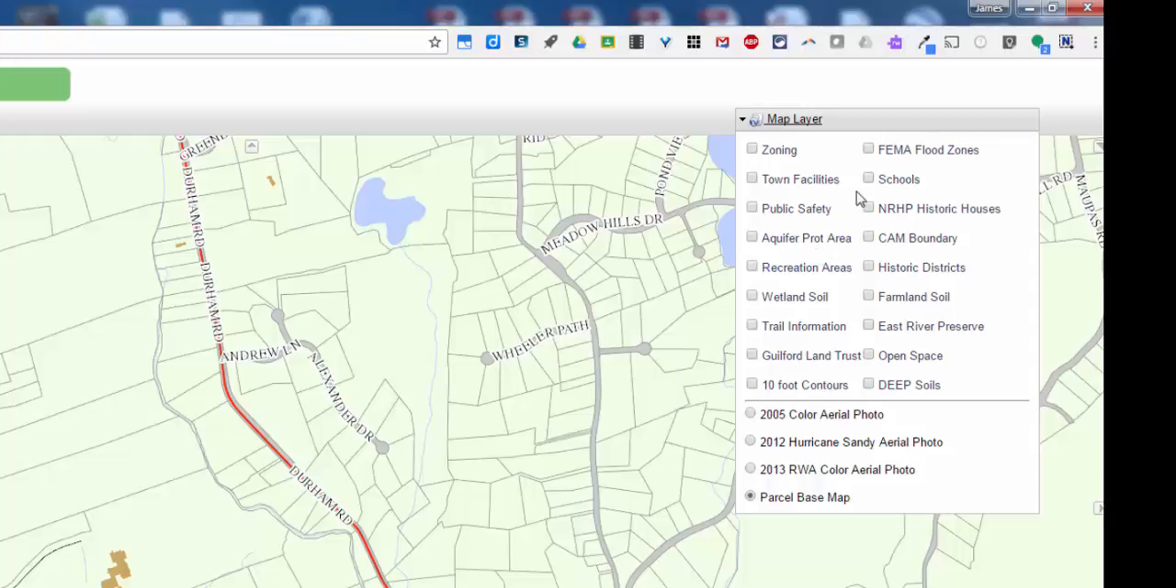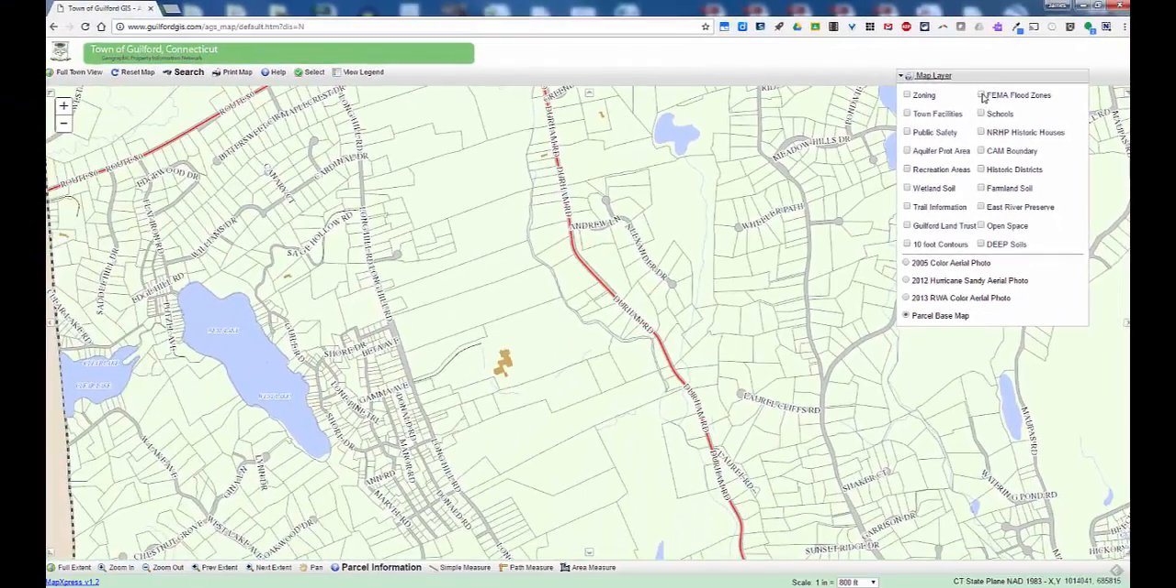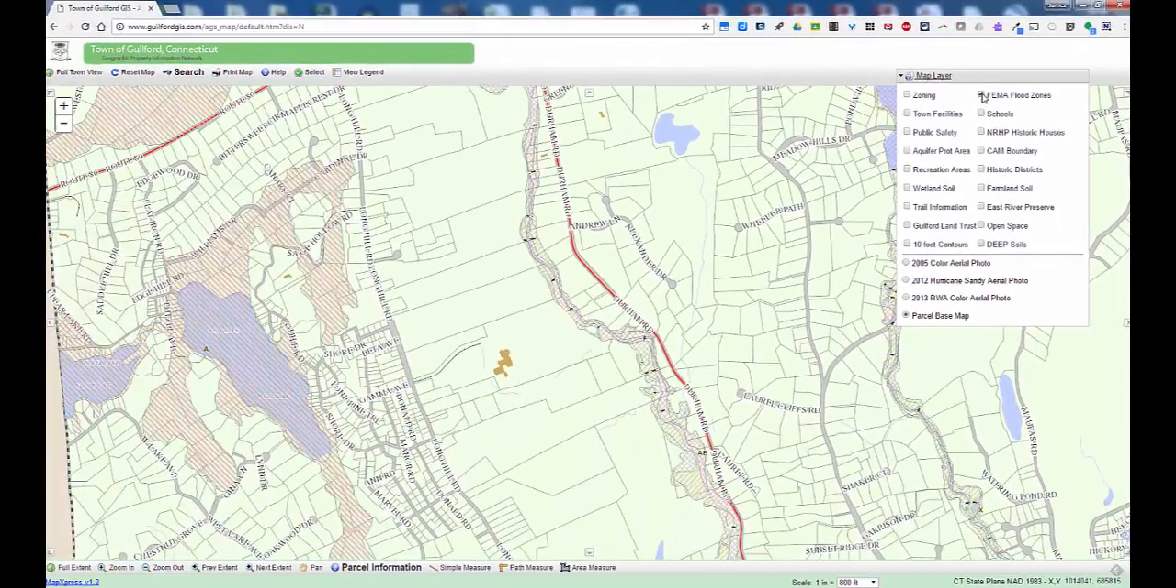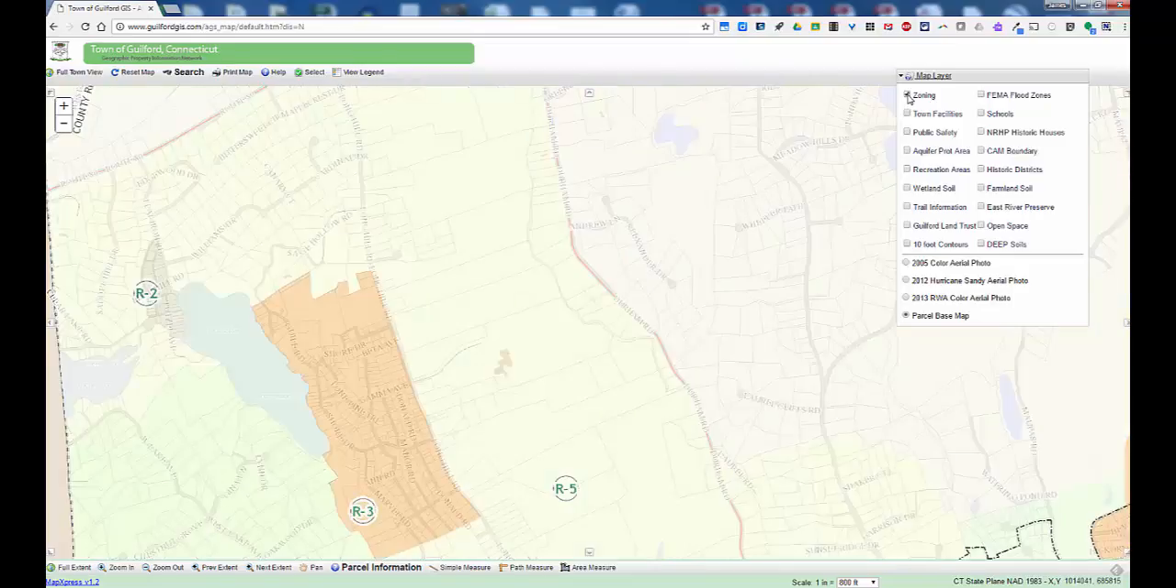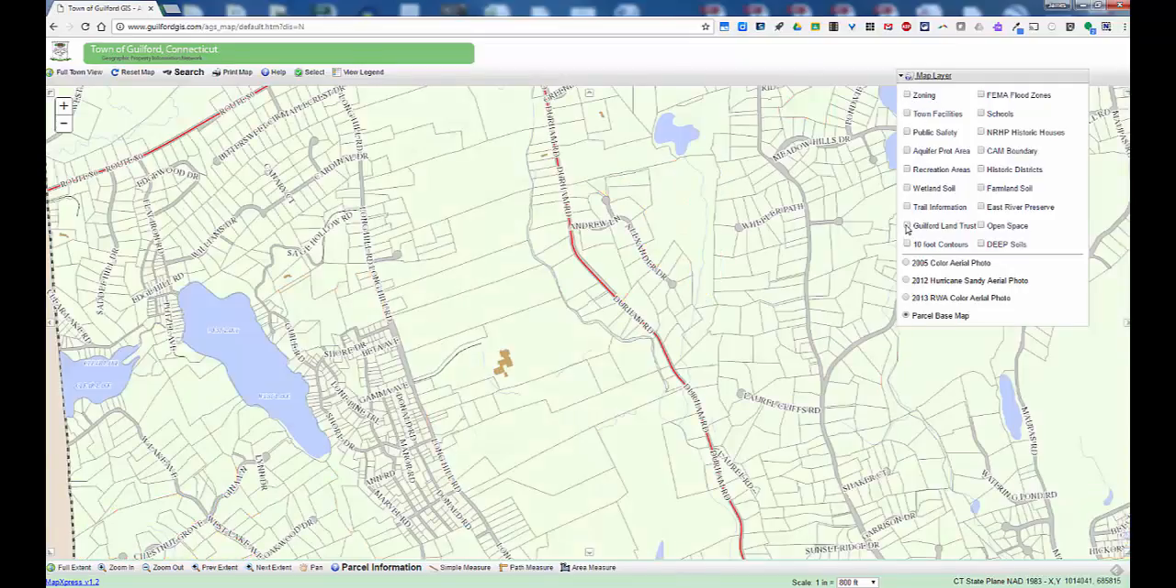If I turn that off, you can see things like flood zones or historic districts. This is going to help the students answer some of their questions. You can turn on a zoning map. So these layers can be superimposed on each other. I can have the land trust and the zoning, and this is going to be a critical skill that we're going to want people to learn how to use.